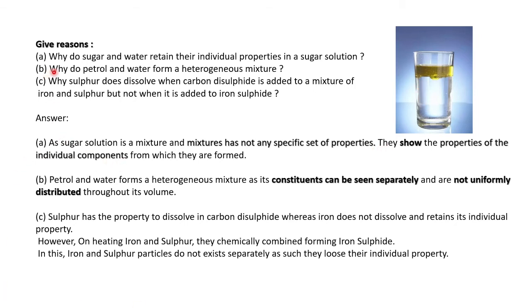Understood? Then, why does sulfur dissolve when carbon disulfide is added to a mixture of iron and sulfur, but not when it is added to iron sulfide? Sulfur has the property to mingle with carbon disulfide, but iron will not mix with carbon disulfide. When iron and sulfur are heated, they become iron sulfide, and they do not exist separately, and lose their individual properties.